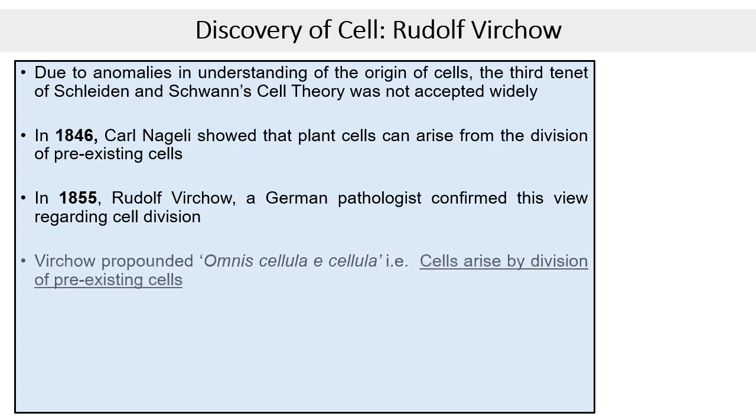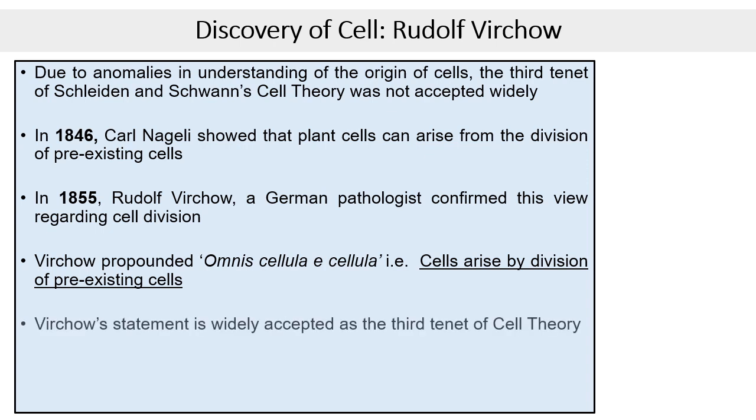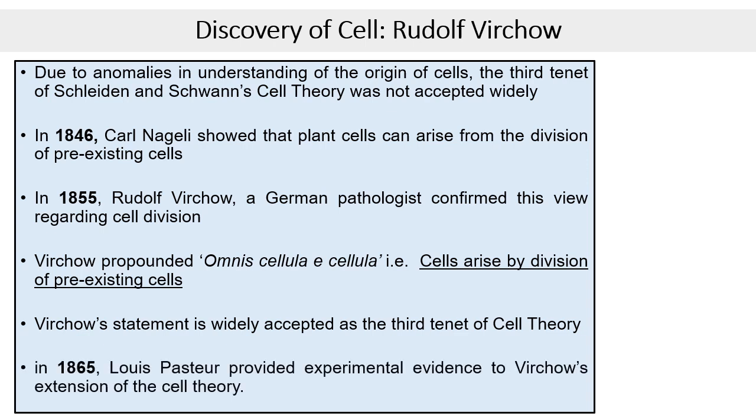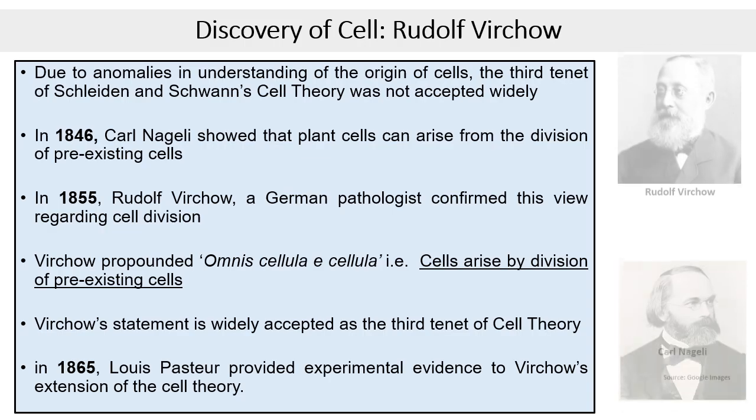Remak, famously propounded omnis cellula e cellula, which means cells arise from the division of pre-existing cells. This statement is widely accepted as the third tenet of cell theory. Later in 1865, Louis Pasteur provided experimental evidence to Virchow's extension of the cell theory.